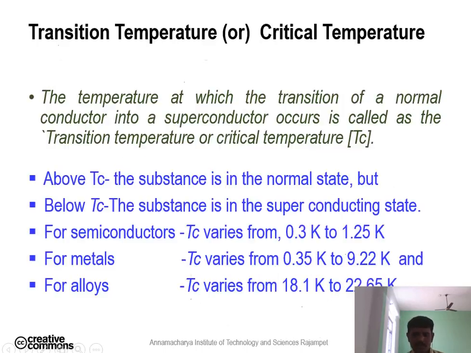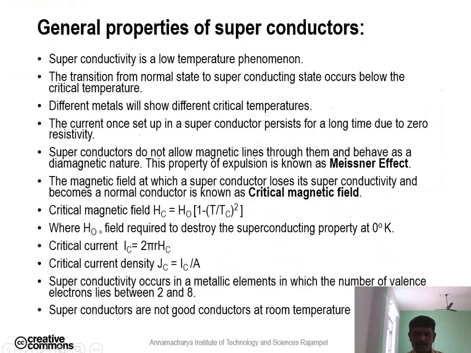So coming to the general properties of superconductors. A superconductor is a low temperature phenomenon. A transition from the normal state to the superconducting state occurs below a critical temperature.